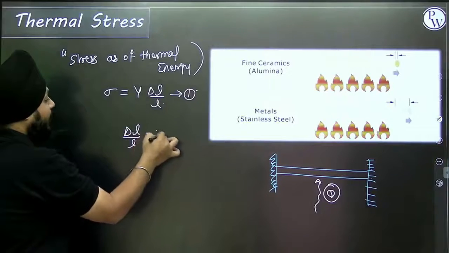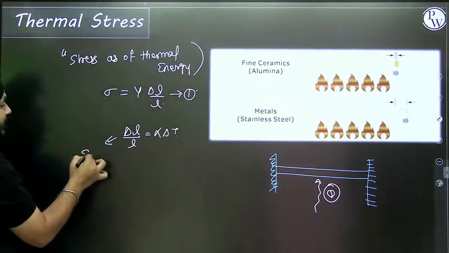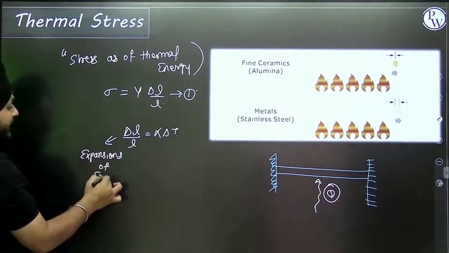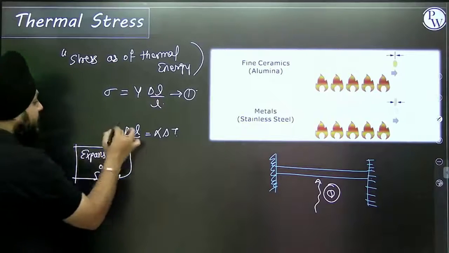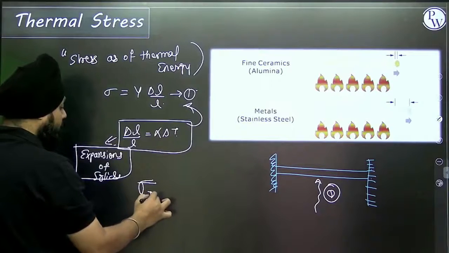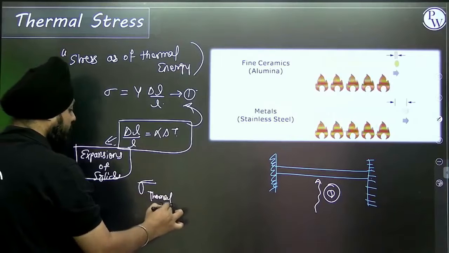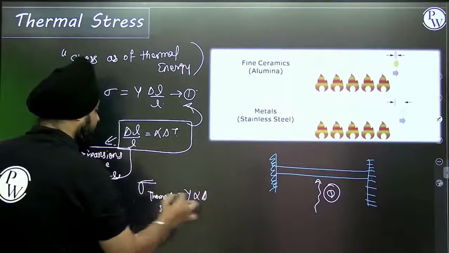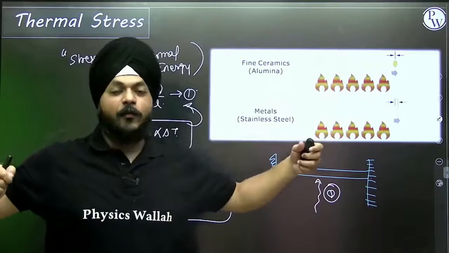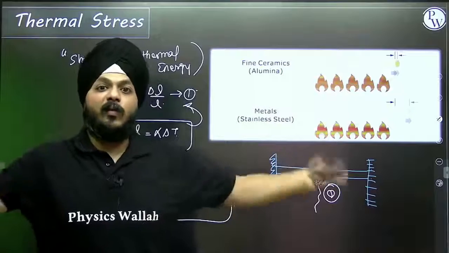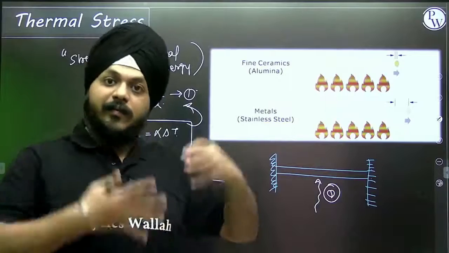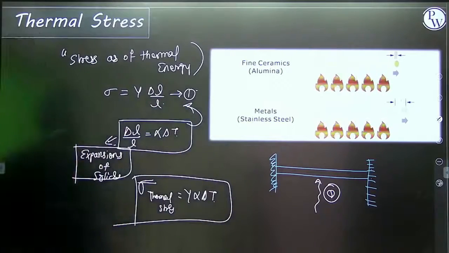According to the concept of expansion in solids, that we are going to see in the next chapter, we can use this equation, and if I replace this value, I get the thermal stress as Y alpha delta T. Stress because of a mechanical force we define as tensile or compressive stress. Stress because of thermal energy, we define as thermal stress. It's a very simple thing.